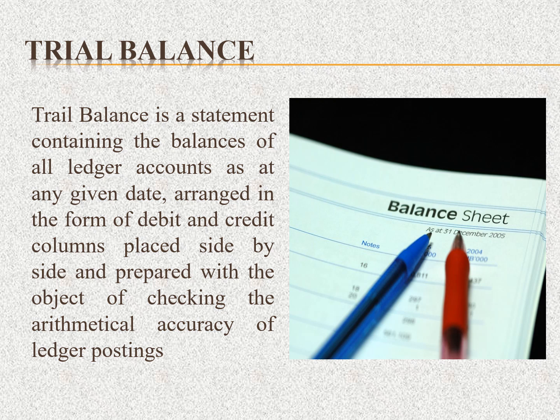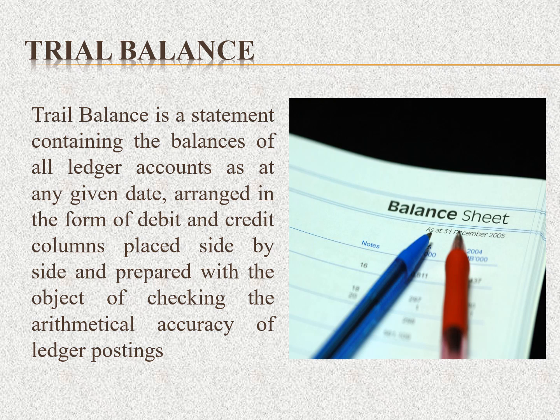The next one, the trial balance. The trial balance is a statement, not a calculation. After completing the ledger, we collect the ledger balances and create the trial balance. The trial balance is a statement containing the balances of all the accounts as of a given date, arranged in the form of debit and credit columns placed side by side, for the object of checking the arithmetical accuracy of the ledger posting. So it is a statement.